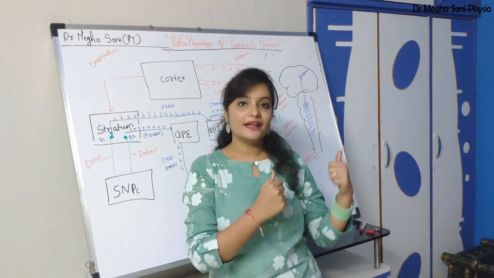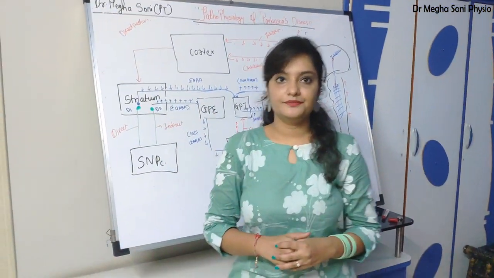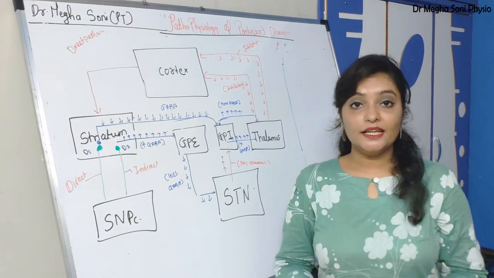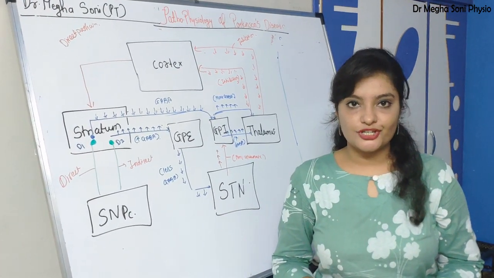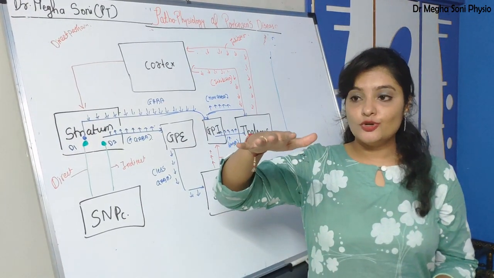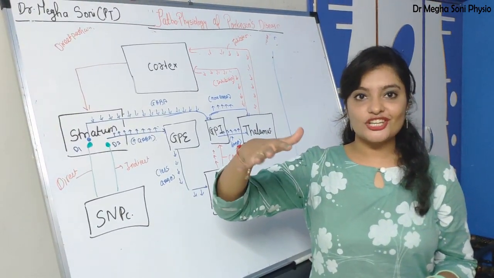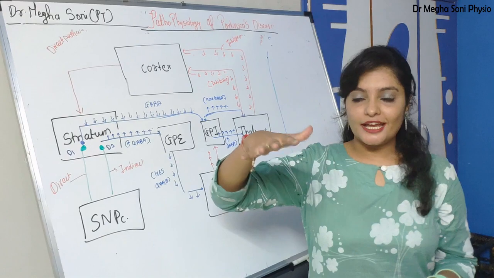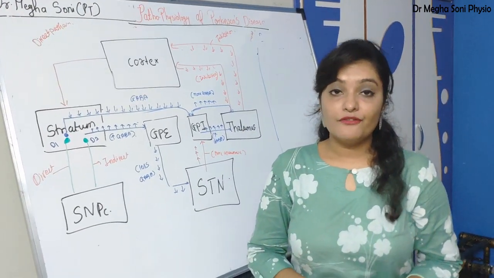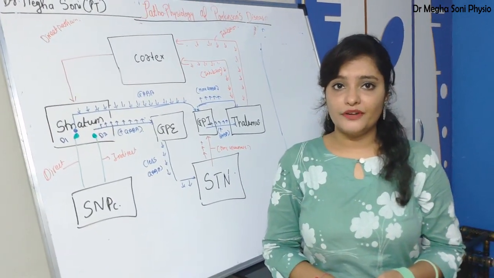Now we'll see the pathophysiology of resting tremor. Resting tremor means you see shaky palsy. Parkinsonism is also called shaky palsy. You see this shaky movement during rest. So what is the mechanism of it?